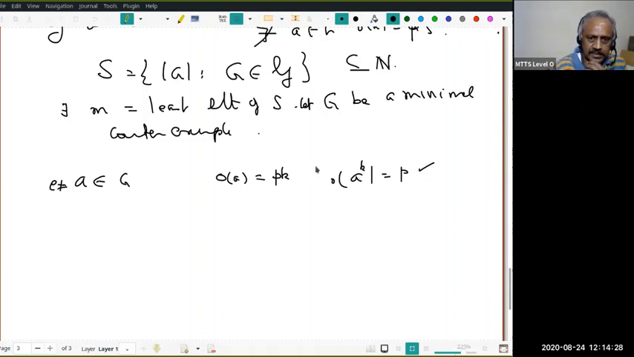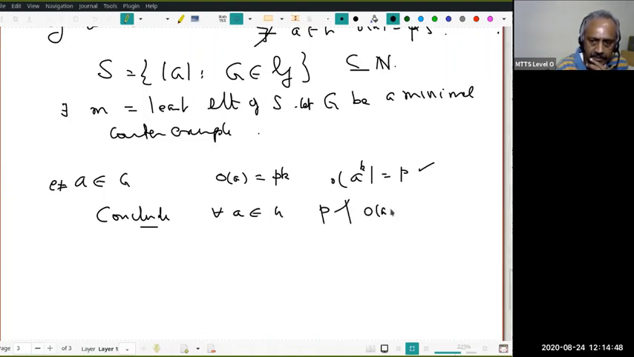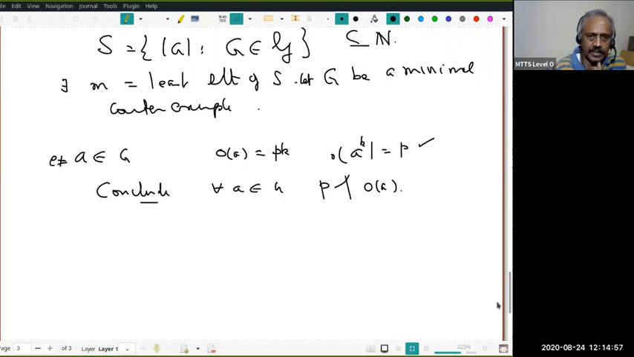Then that's a contradiction, because A to the power K has order P and is an element of G, but G is a minimal counterexample. Therefore, we conclude that for every A in G, P does not divide the order of A. Of course, if it's the identity, that's obvious, since P does not divide 1.